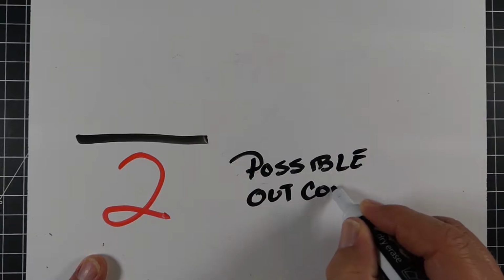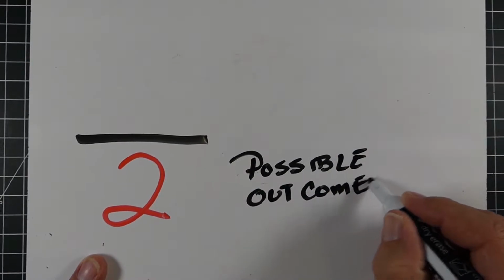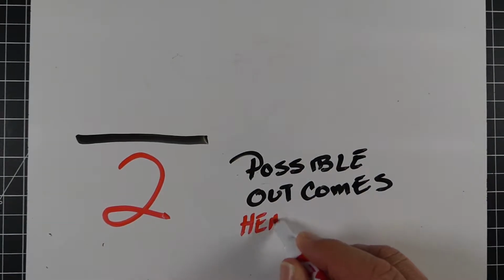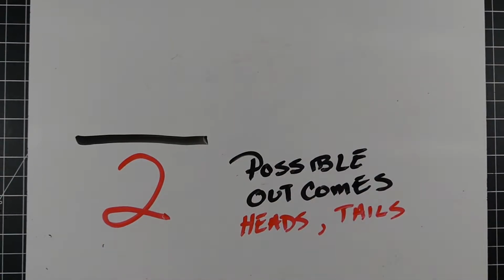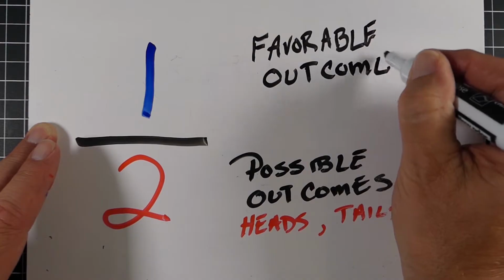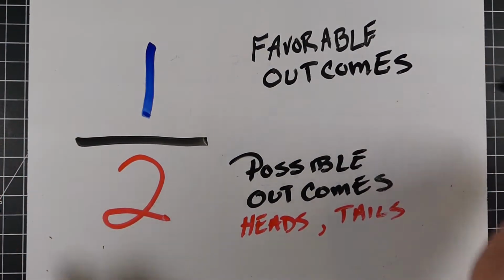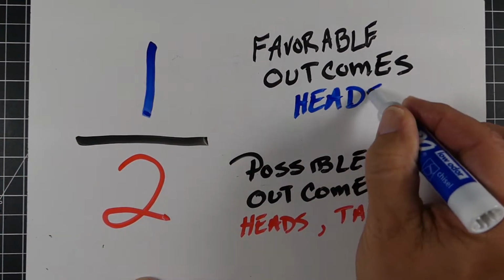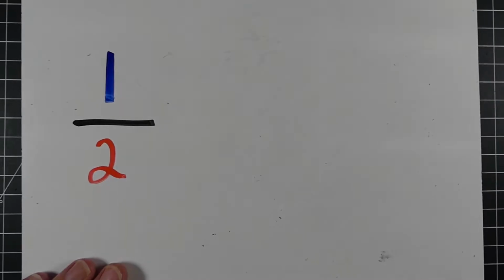Now, how do you get 1/2 for your fraction? The bottom number in probability is all the possible outcomes. So in our coin flip, it's either going to be heads or tails. The top number, in this case 1, is the favorable outcomes. In this case, we're talking about heads. So there's a 1 out of 2 chance.